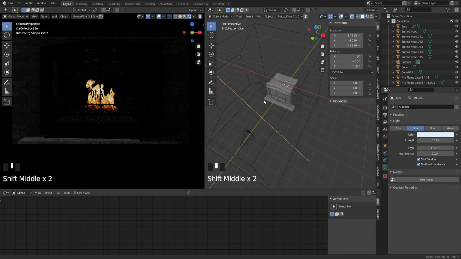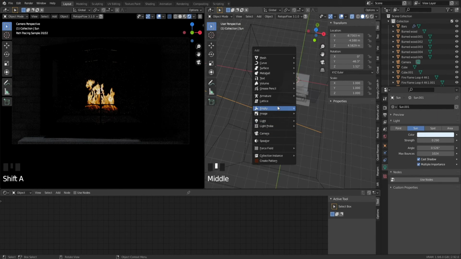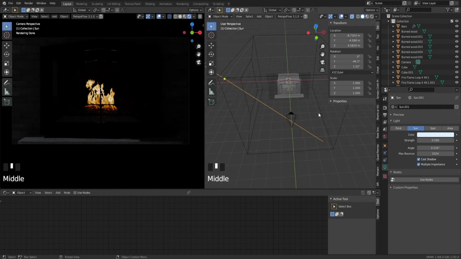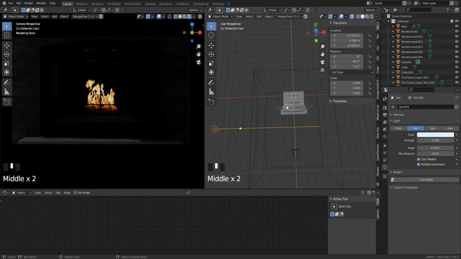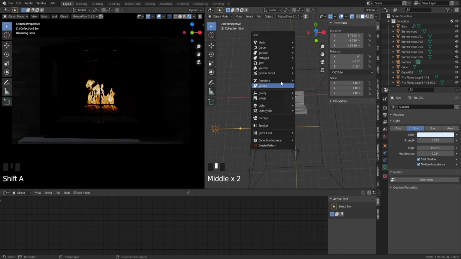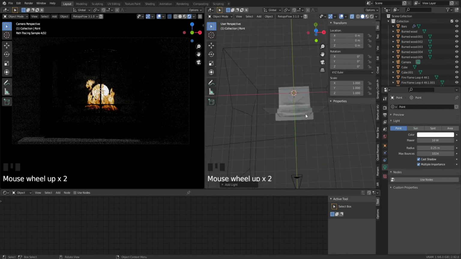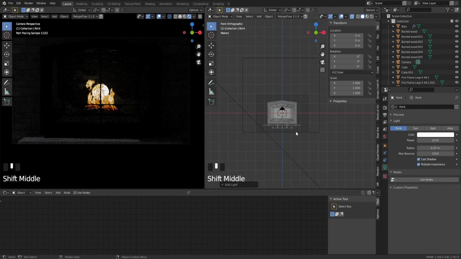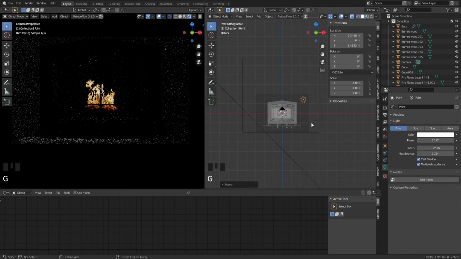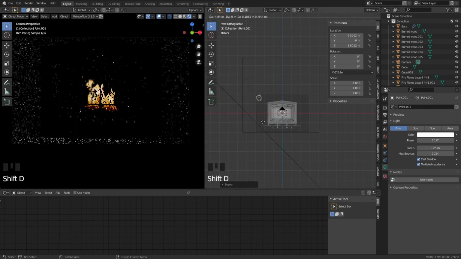Lastly, what I actually did was add a few lights into the room, some warm light. I did this by adding point lights. And then if we go into the front view, we can just put them right here.